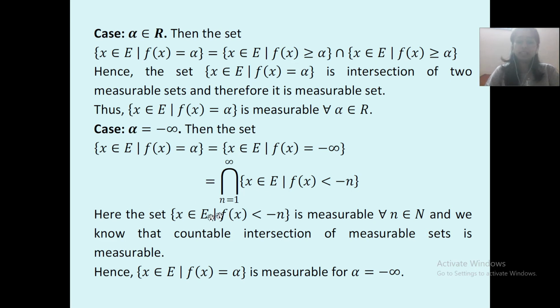Here the set {x belongs to E such that f(x) less than minus n} is measurable for every n belongs to N. And we know that a countable intersection of measurable sets is measurable. Now, what does this say? The intersection, n equal to 1 to infinity, of {x belongs to E such that f(x) less than minus n}.